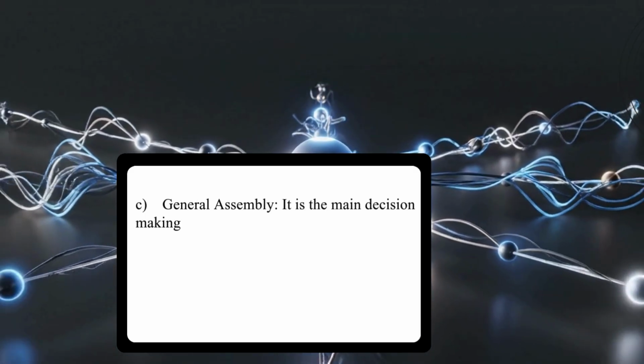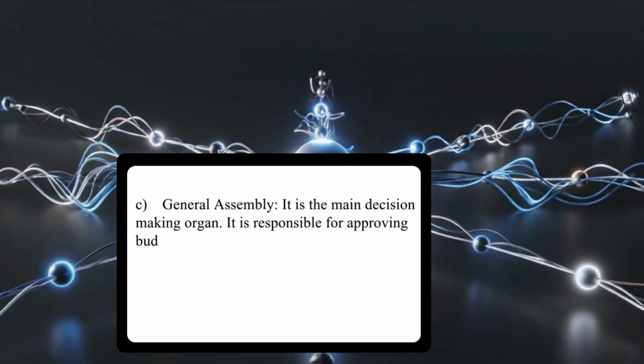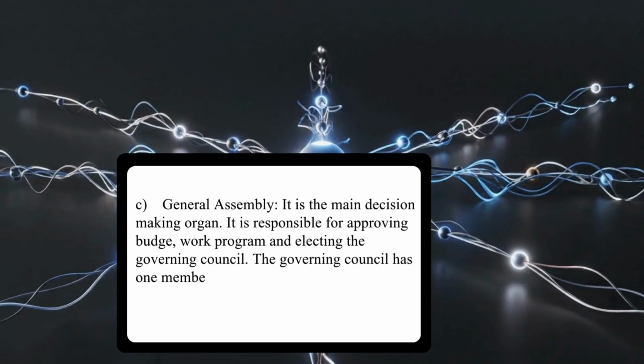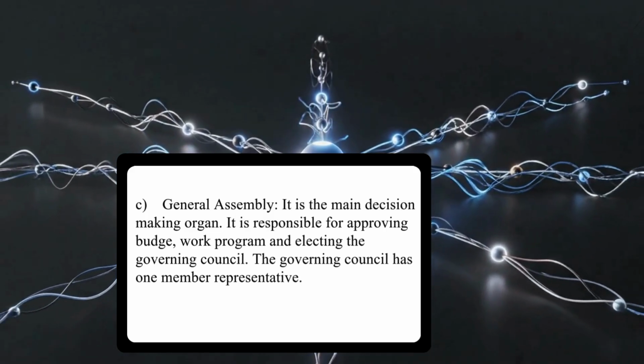C. General Assembly. It is the main decision-making organ. It is responsible for approving budget, work program and electing the Governing Council. The Governing Council has 1 member representative.